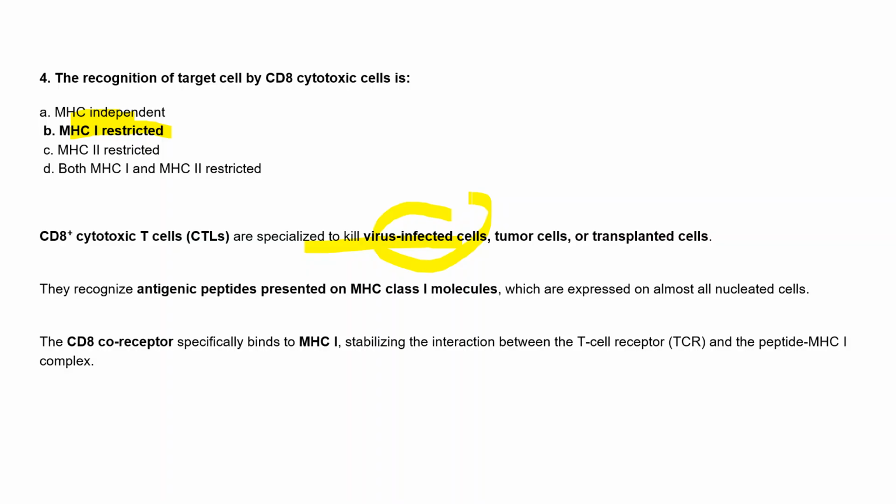It will convert into the tumor cells, but the machinery is the same, just some pathways are enhanced that cause these tumor cells, and also the virus infected cells and the transplanted cells.